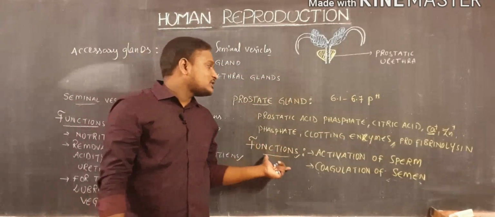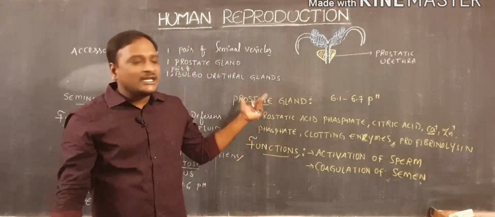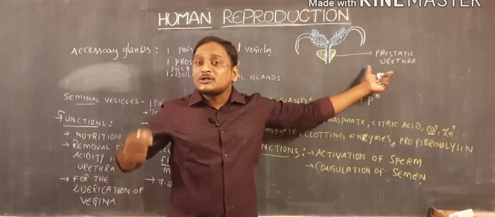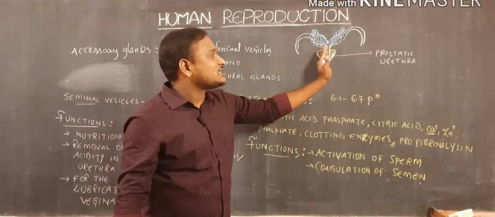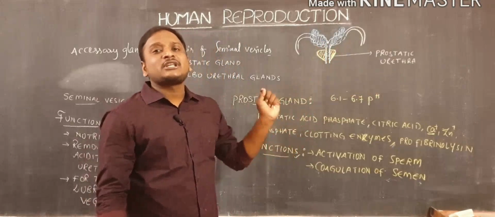That is the main importance of this prostatic gland. The prostatic gland, one in number, releases its secretions into the prostatic urethra. There is no special duct-like structure. Through a number of pores, they release their secretions into this prostatic urethra, and those secretions are also called prostatic secretions.